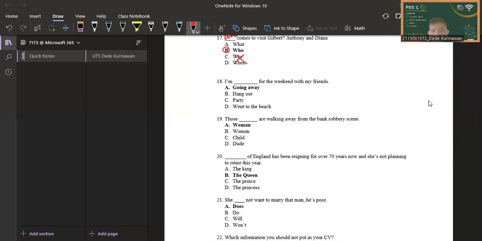So for the question number 18: I'm blank for the weekend with my friends. The answer is A, going away. I am going away for the weekend with my friends. B, hang out, is not correct because this is present continuous tense, so we should add verb plus ing. Hang out is not correct because there's no ing at the end. Party is also not correct. Went to the beach is also not correct. Went to the beach is verb 2 past tense, but this is present continuous tense. So the answer is A, going away, because it contains verb 1, go, plus ing. So this is correct.